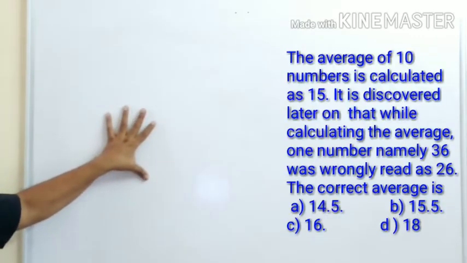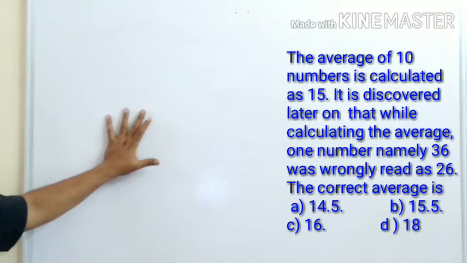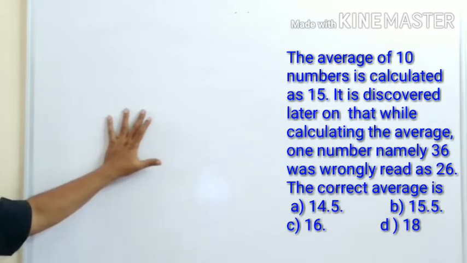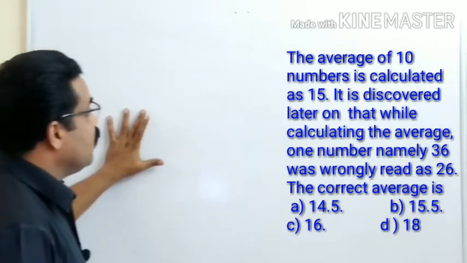The question is: the average of 10 numbers is calculated as 15. It is discovered later on that while calculating the average, one number, namely 36, was wrongly read as 26. The correct average is what?